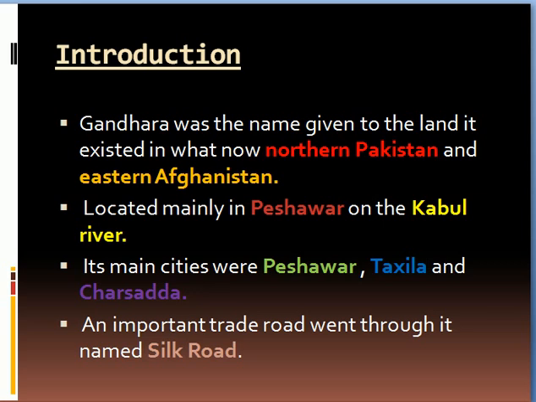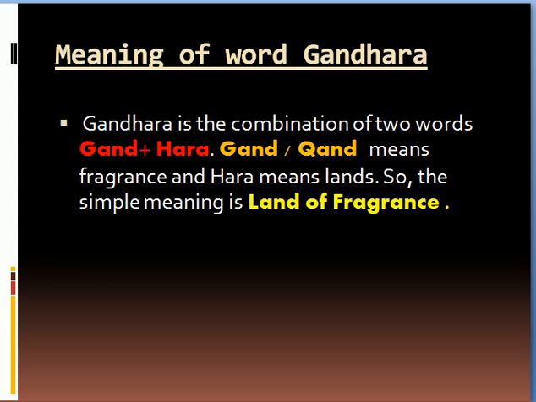Its main cities were Peshawar, Taxila and Charsadda. An important trade road went through it, named the Silk Road. The word Gandhara is a combination of two words, Gandh and Hara. Gandh means fragrance and Hara means lands. So the simple meaning of Gandhara is land of fragrance.